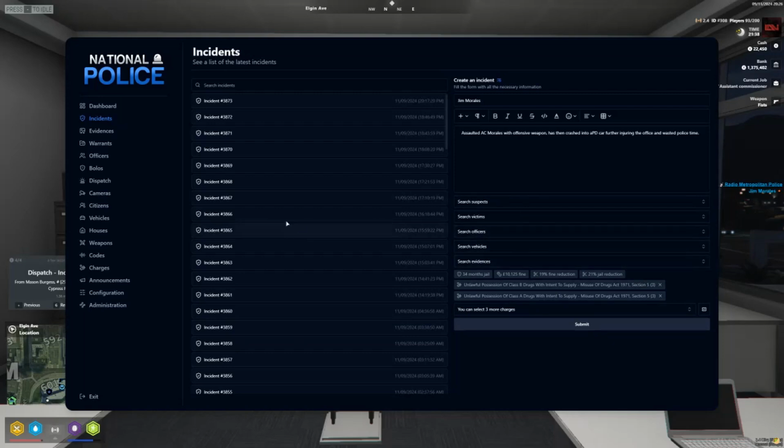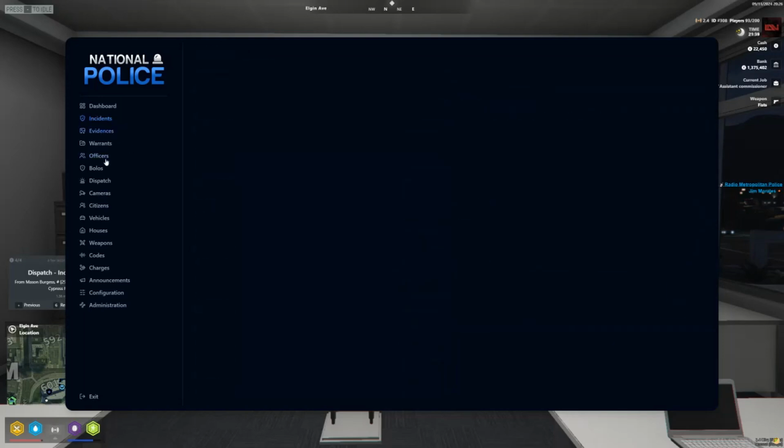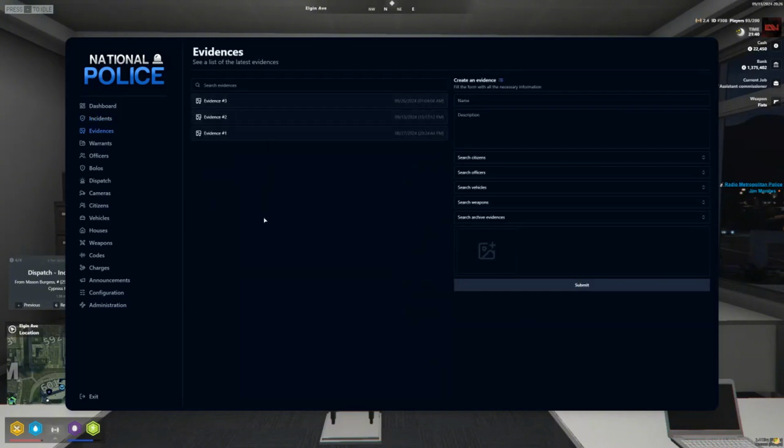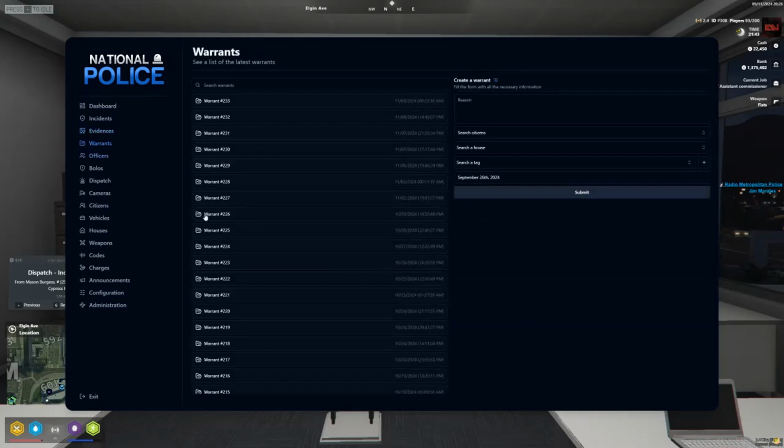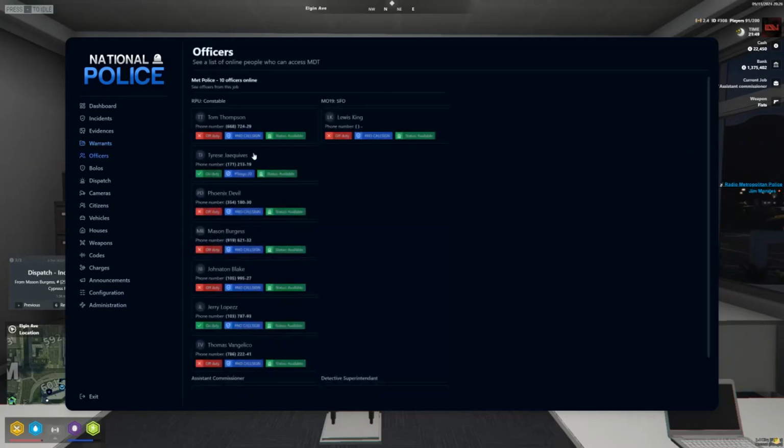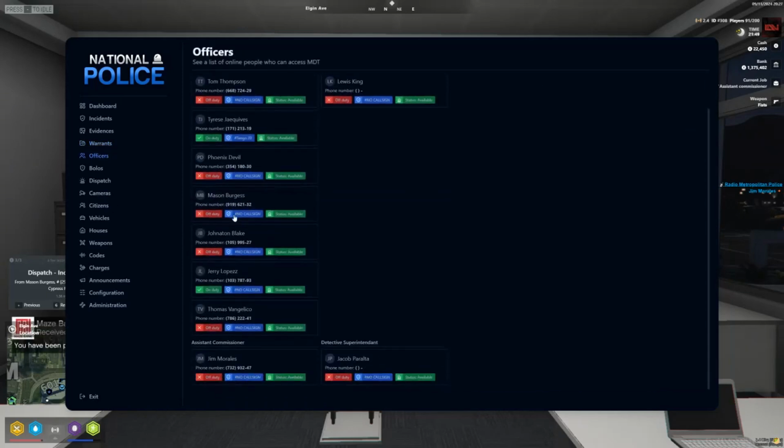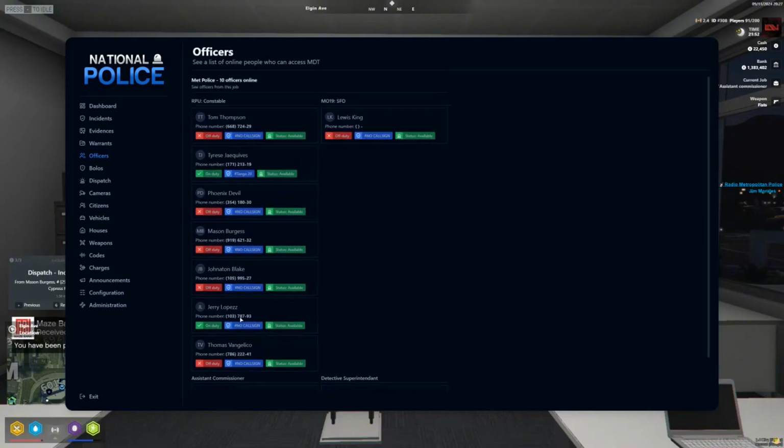Evidence doesn't get used by RPU, that will be dealt with by CID. Once again, same with warrants. Warrants tend to be dealt with by CID. They will place them out on offenders who are at large, but you can also put them out yourself if you've dealt with it. Officers, once again, shows who's on for what unit. So it shows you've got any CID on, obviously any comms team that are on, any RPU constables, and any firearms on. Bolos, or be on the lookouts.